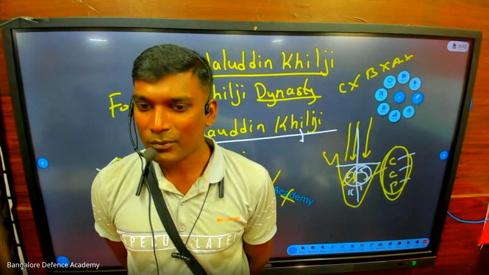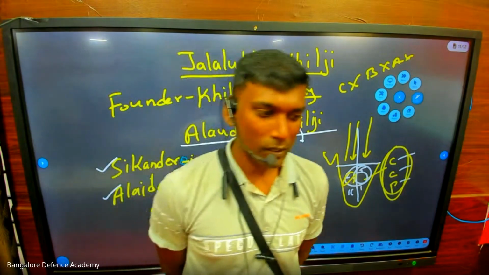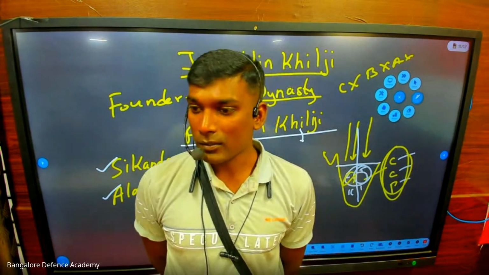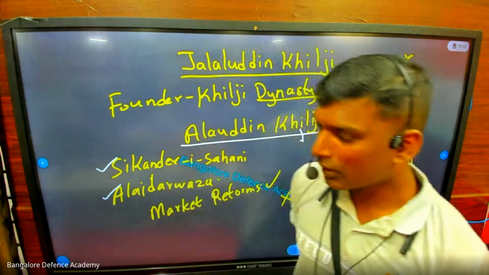Very good. Voice down. Muhammad bin Qasim. Who invaded India 17 times? Muhammad Ghazni. The Battle of Tarain was fought between Prithviraj Chauhan and Muhammad Ghori. Okay.